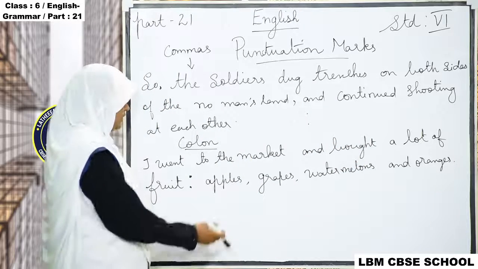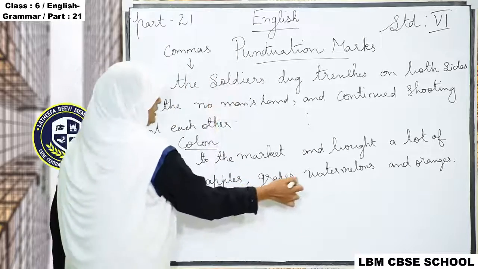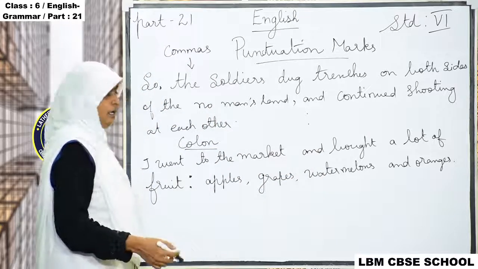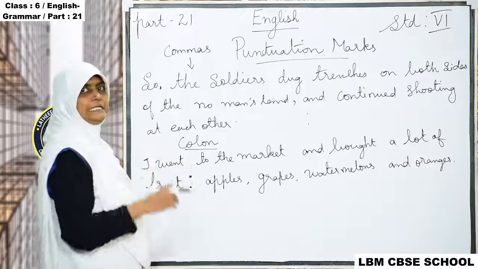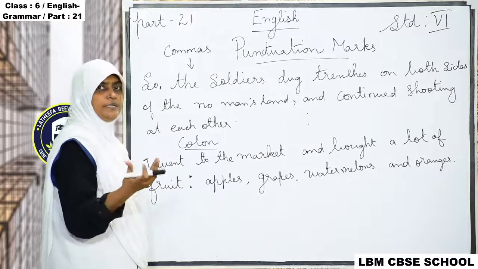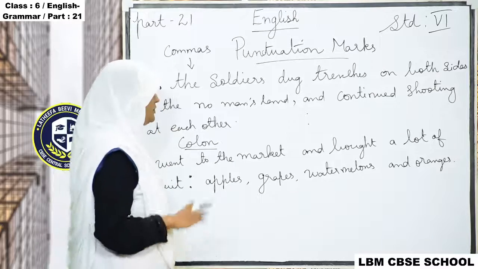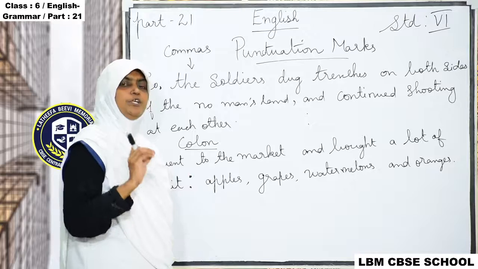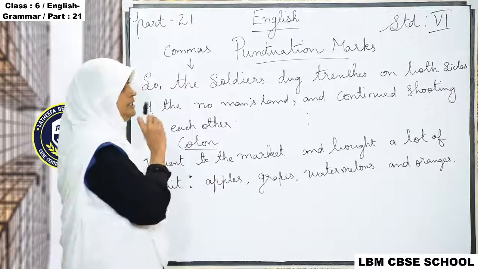Okay. So if the list comes, we are using these commas, that you know. Here colon is used before the list. What list you are going to present, before that we are using that colon. Okay. So these are all very important in English. When you are speaking, there is no need.